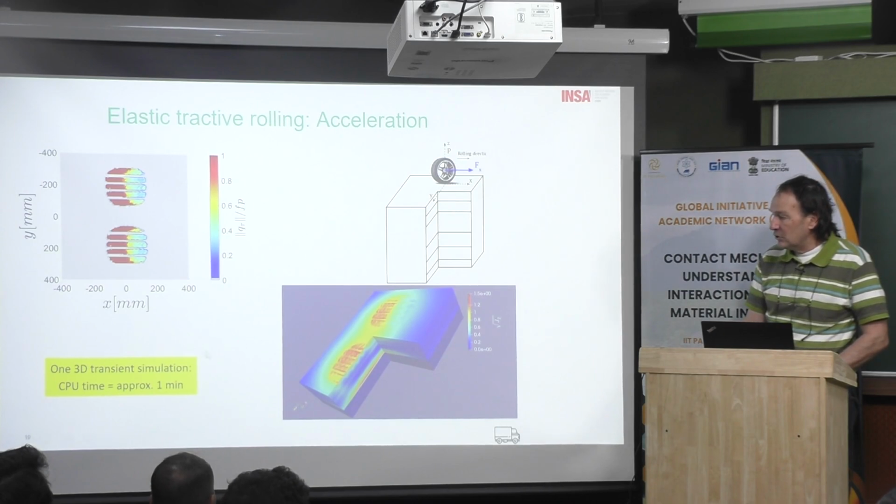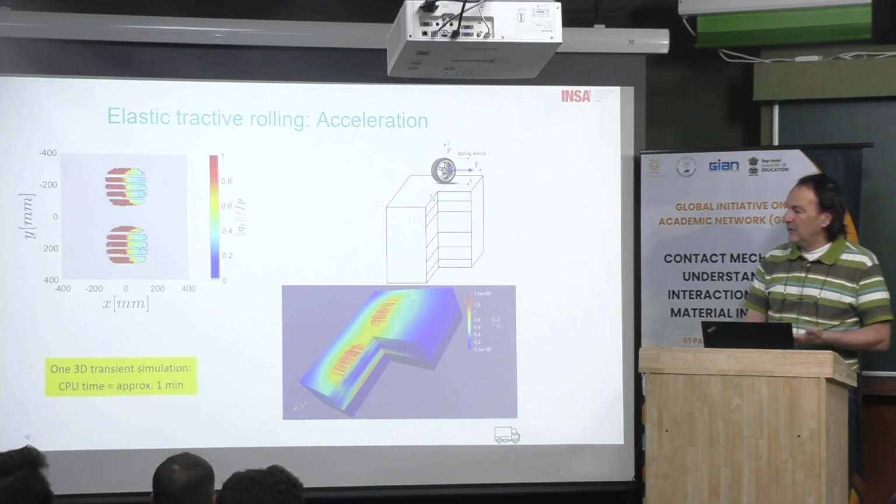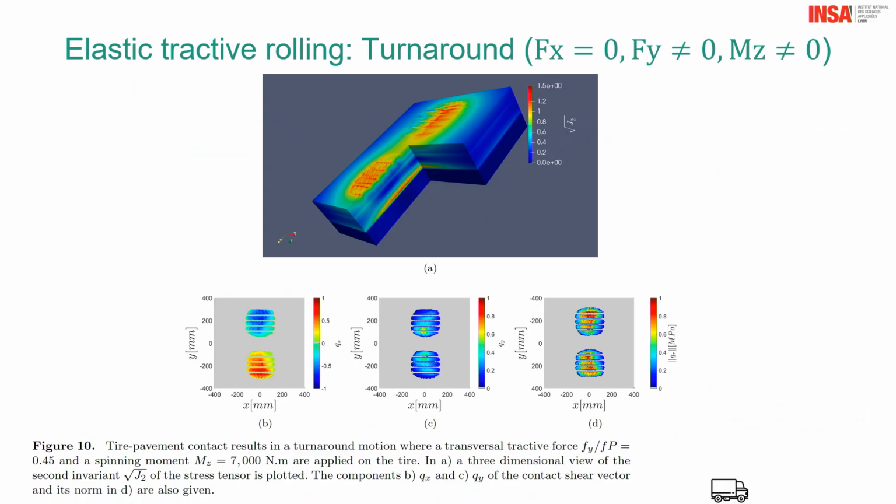Just to have an idea of the cost of the simulation. This one is more recent, we did that last year, 2 years ago. It's very, very fast because it's elastic. These are different situations. Now there is some turnaround. Then you have no tractive force or braking force. You just have acceleration. And of course, there is some spinning torque. Then you can see here 3 different situations.